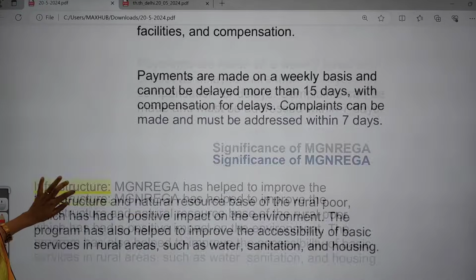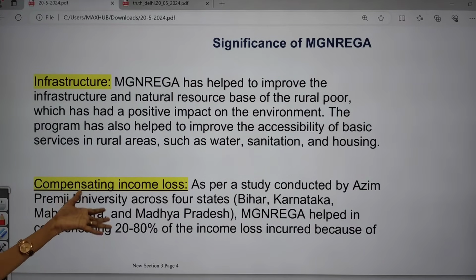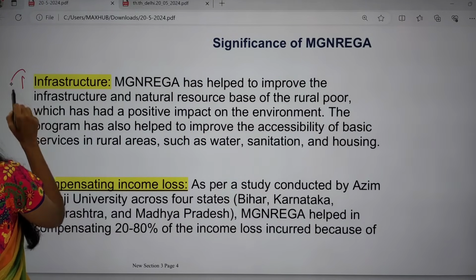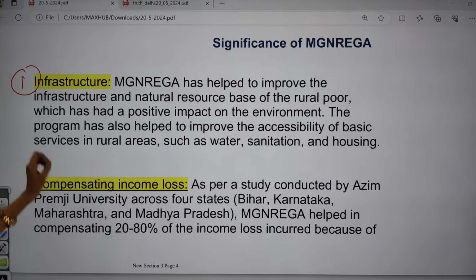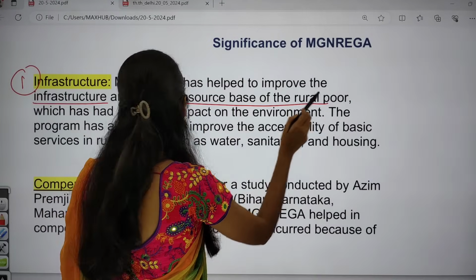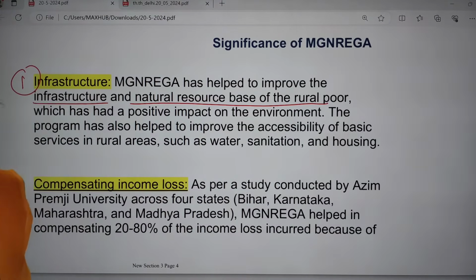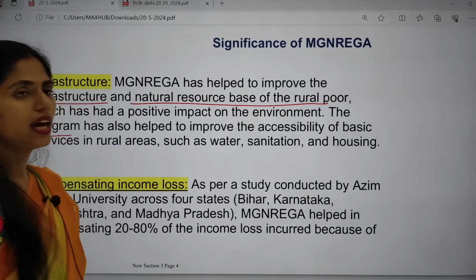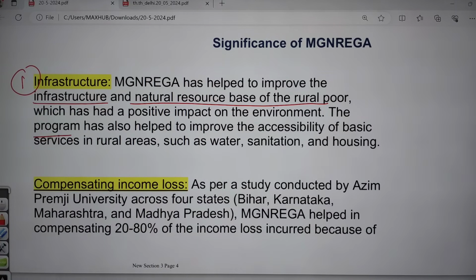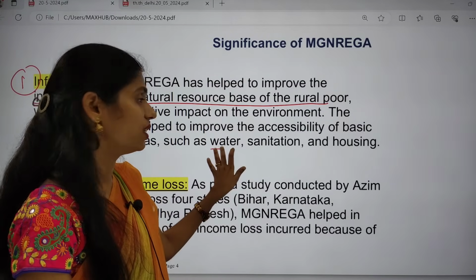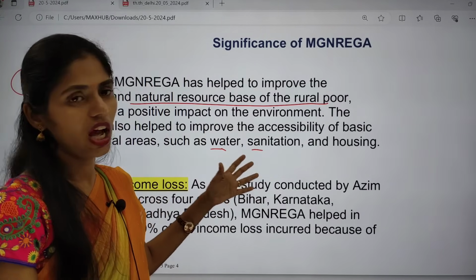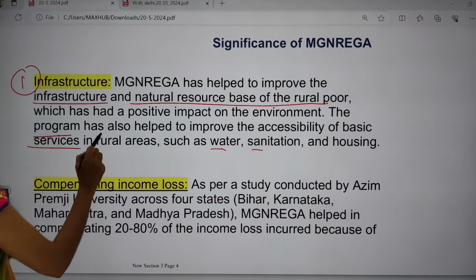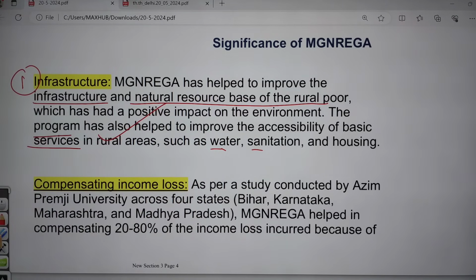And next one is, what is the significance of this scheme? So why? What is the importance? First, the MGNREGA scheme is very helpful to improve infrastructure as well as the natural resource base of the rural poor. And because of this, it also has a positive impact on the environment. This program has also helped to improve accessibility of basic services, especially water availability, sanitation, and housing. So these are the basic amenities, and they will also increase accessibility for the local people.